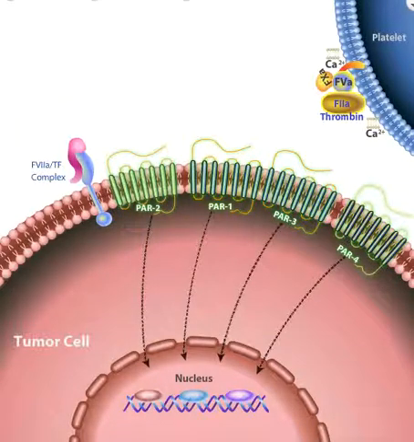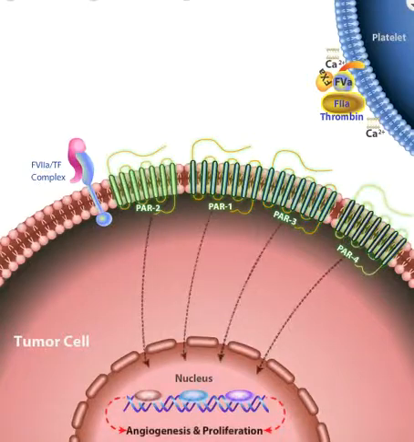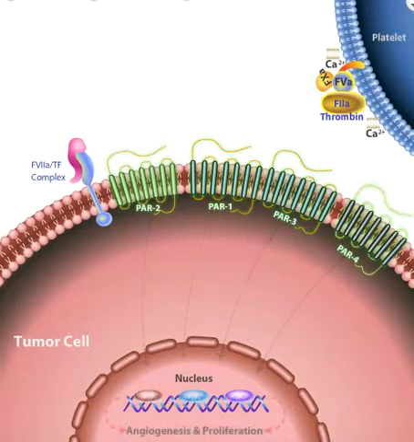All of the PARs initiate cell signaling pathways that result in the transcription of messenger RNA in the nucleus of the cell. The messenger RNA leads to the expression of protein products associated with angiogenesis and cell proliferation, two of the key processes involved in tumor growth.